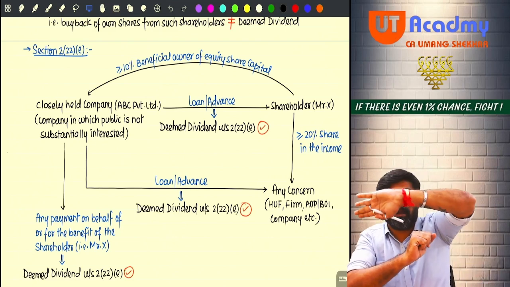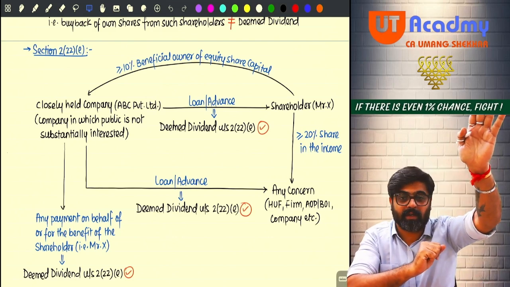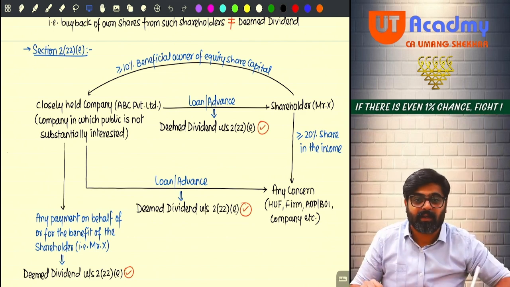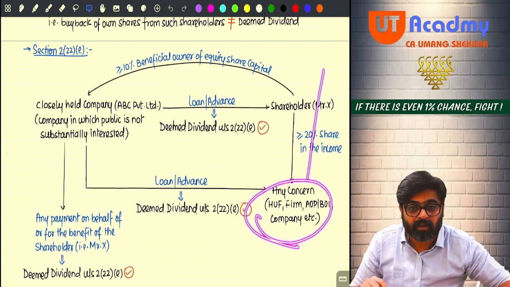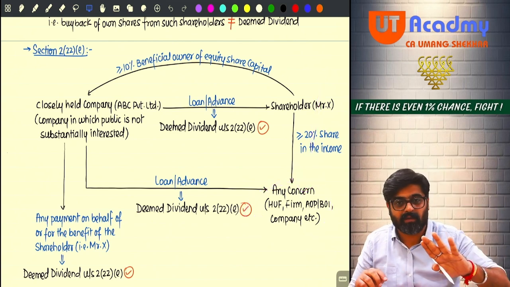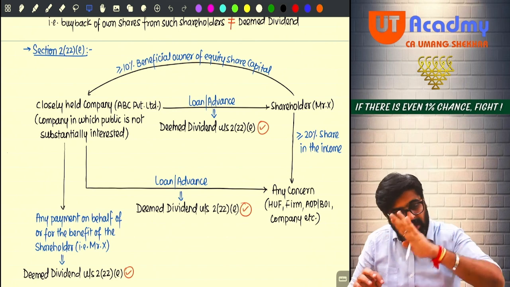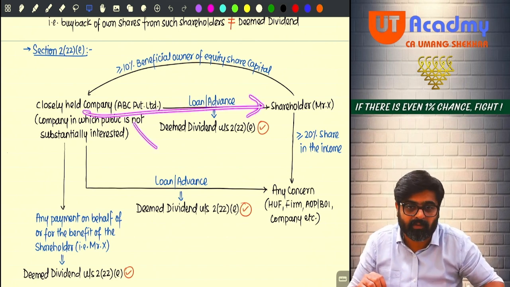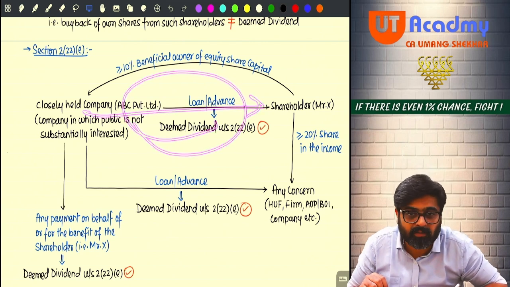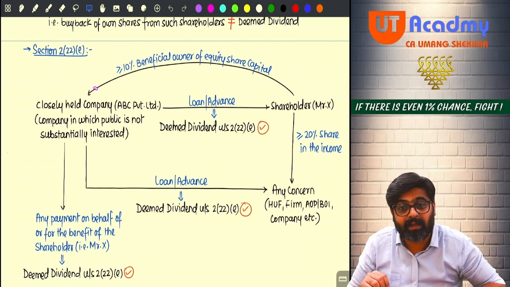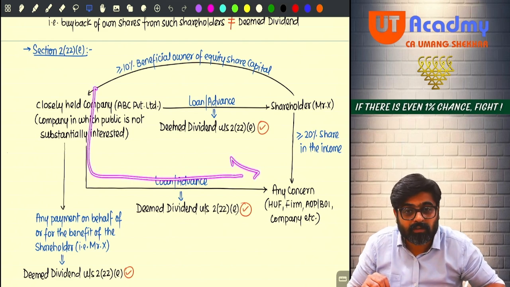So instead of paying the amount directly to the shareholder in the form of loan advance, now the company can give this loan advance to the concern where the shareholder is having substantial interest. It is as good as given to the shareholder only, because if this was given to the shareholder in the form of loan advance, this was treated as deemed dividend. Now to avoid this also, you might give the loan advance to this concern.